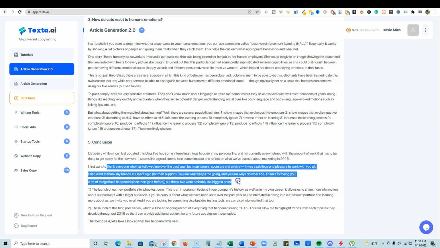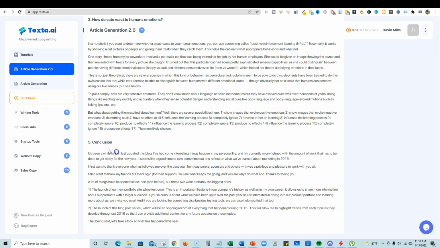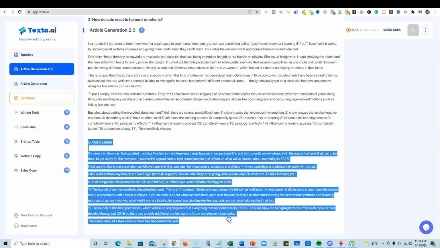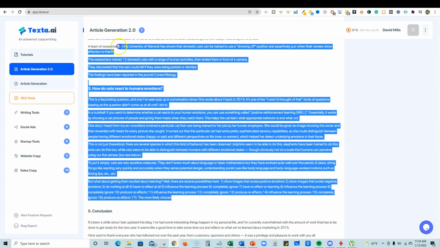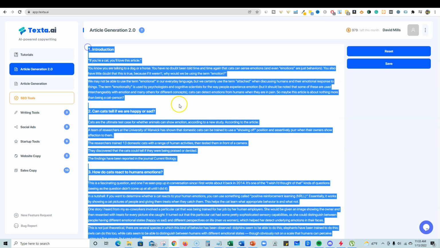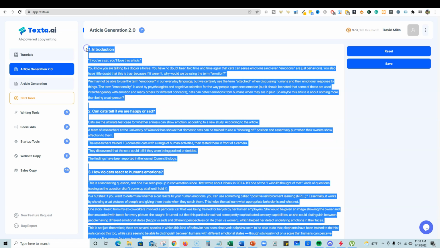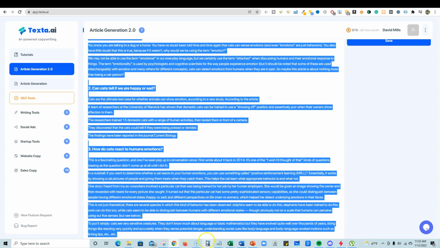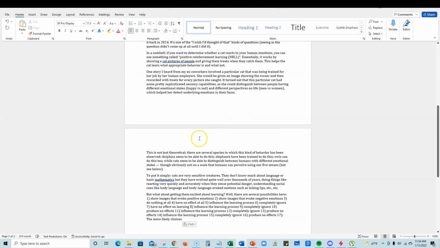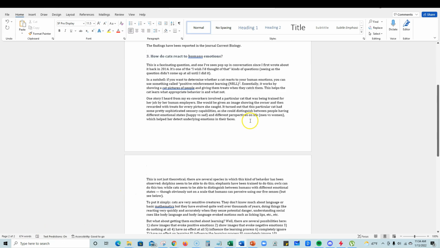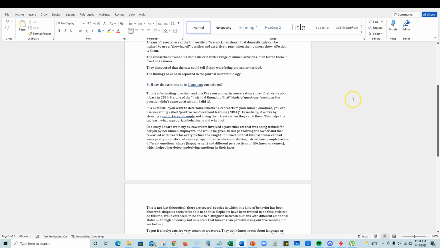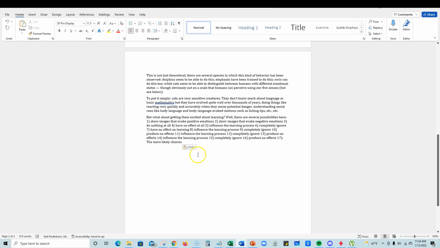Right now, just skimming through this conclusion, I probably wouldn't use this conclusion in this article, but all of this was really good. I'm going to skip the conclusion on that one, but I'm going to open up and just paste that in real quick. And so we have 700 words produced in less than 10 seconds. I didn't put the conclusion on there because I wouldn't use it.